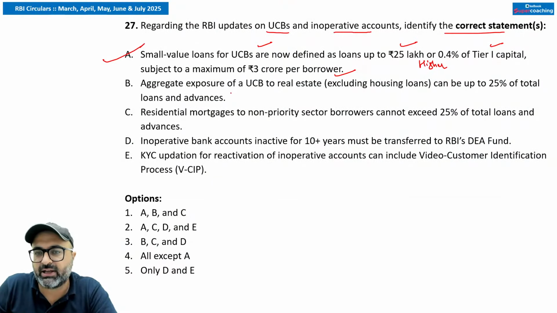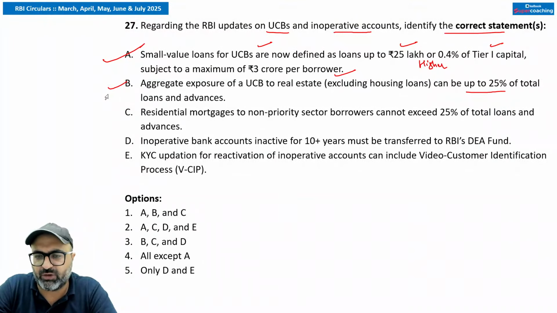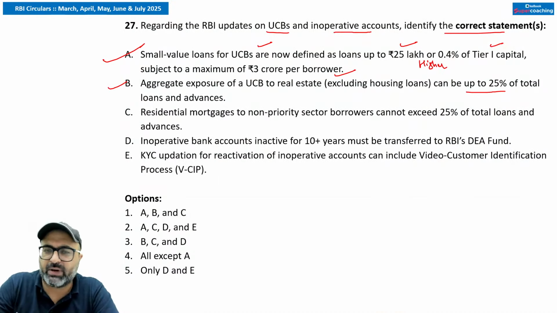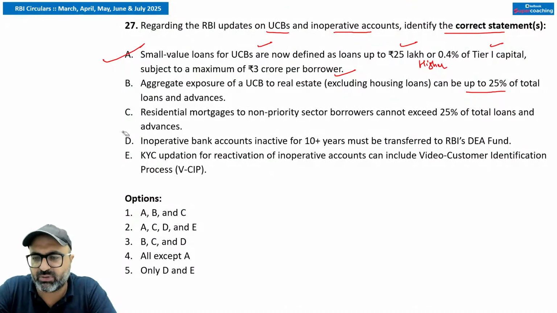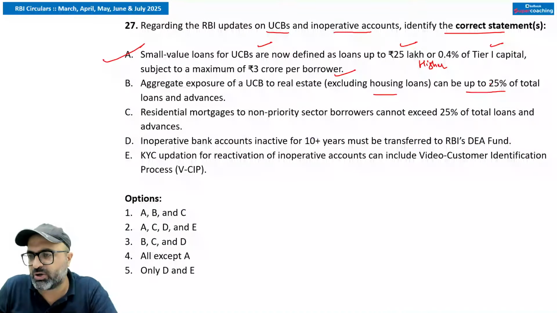This is correct. Aggregate exposure of urban cooperative bank to real estate can be 25% of the total loan and advances. No sir, of the total loan and advances nahi. In this case you remember real estate excluding the housing loans should be up to 5% only. Remember that.